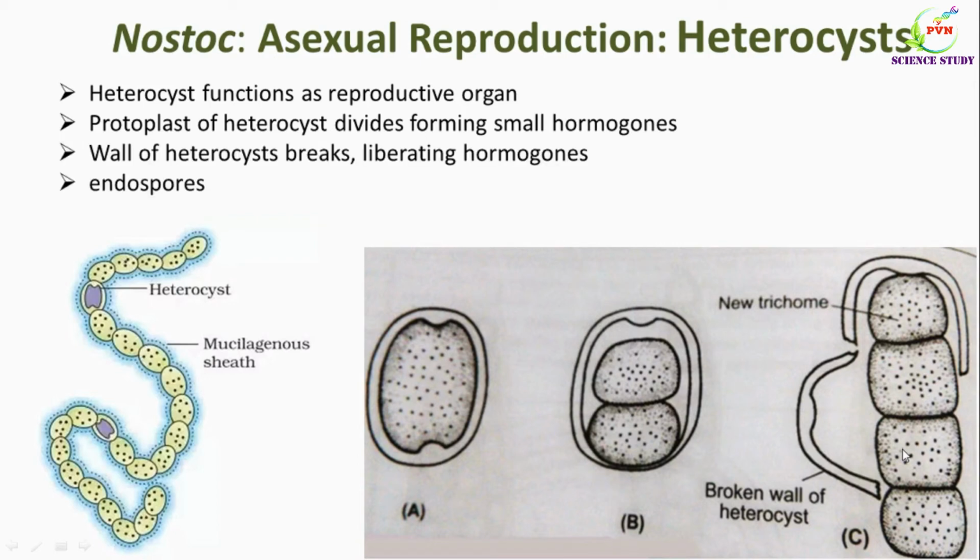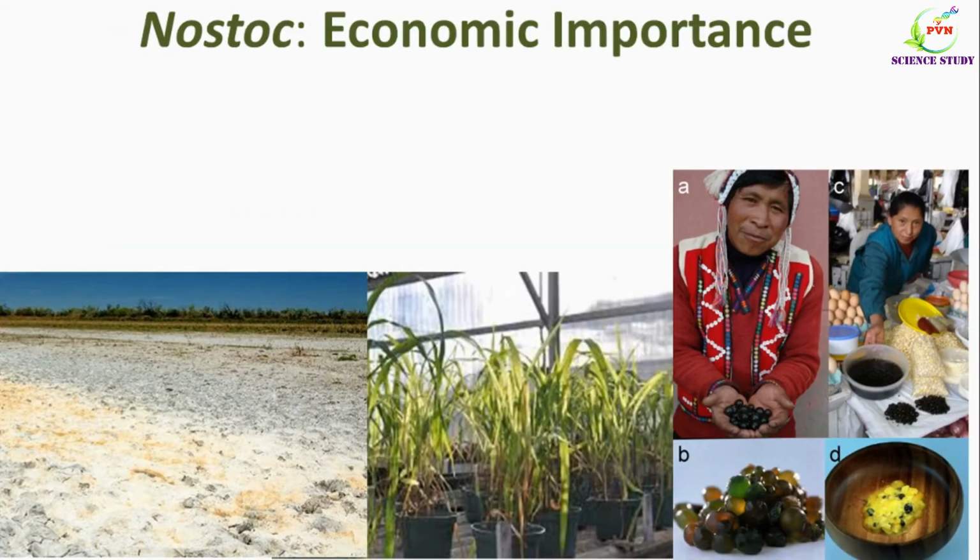Heterocyst also produces endospores sometimes. These are small, rounded and with or without a thick wall. So with this we have completed vegetative as well as asexual reproduction of Nostoc. Now we will study economic importance of Nostoc.